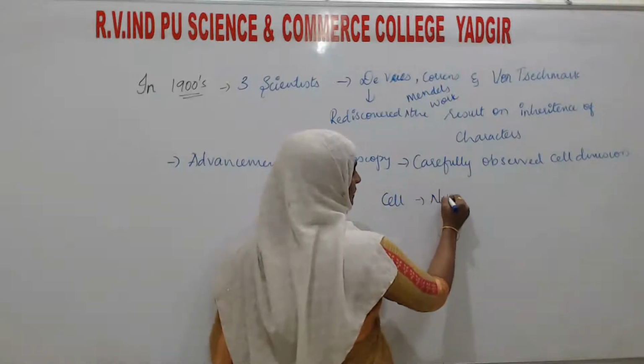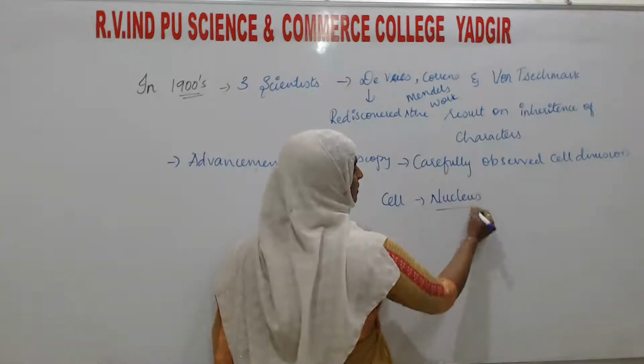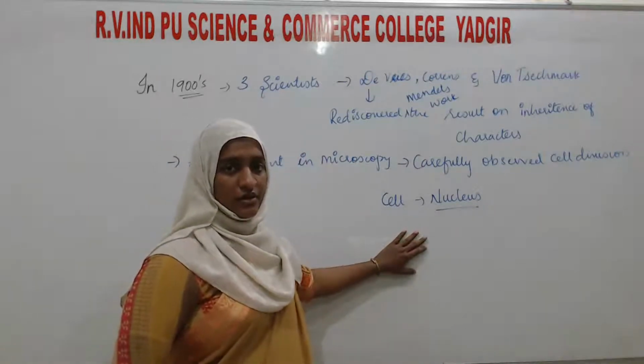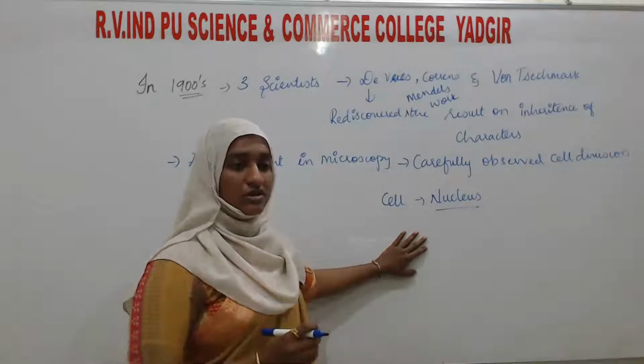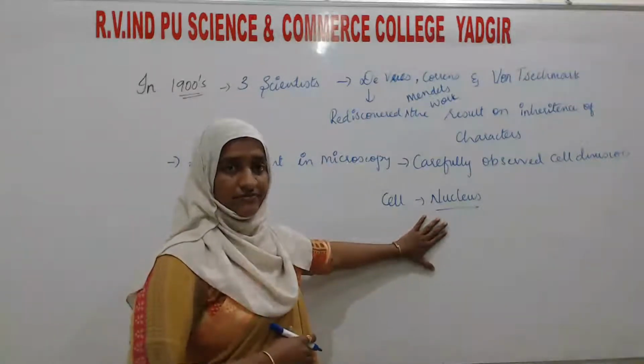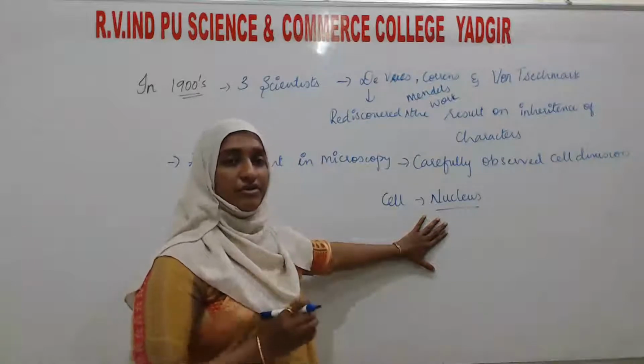What did they see? They saw a structure, and that structure was the nucleus, which is the main component of the cell.